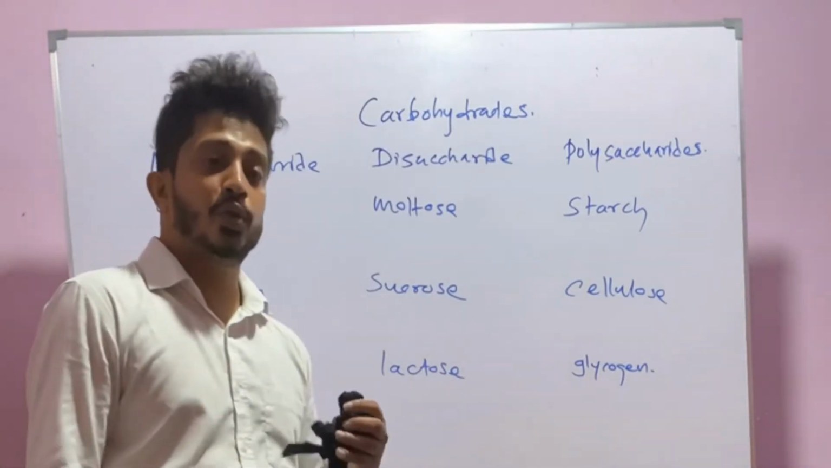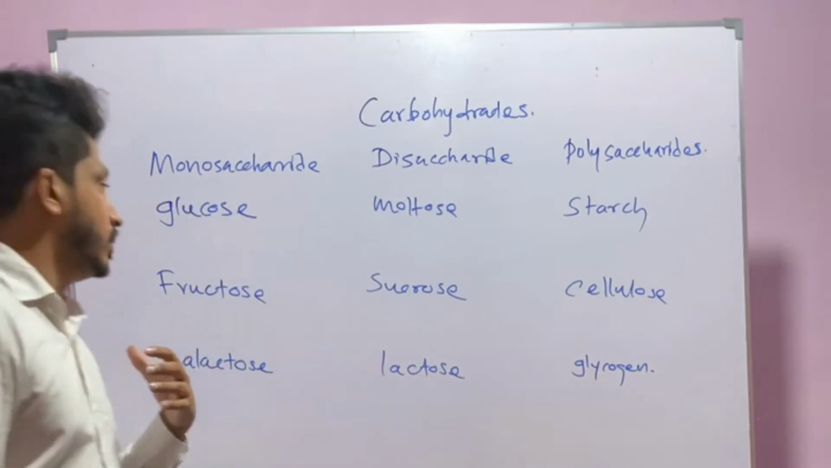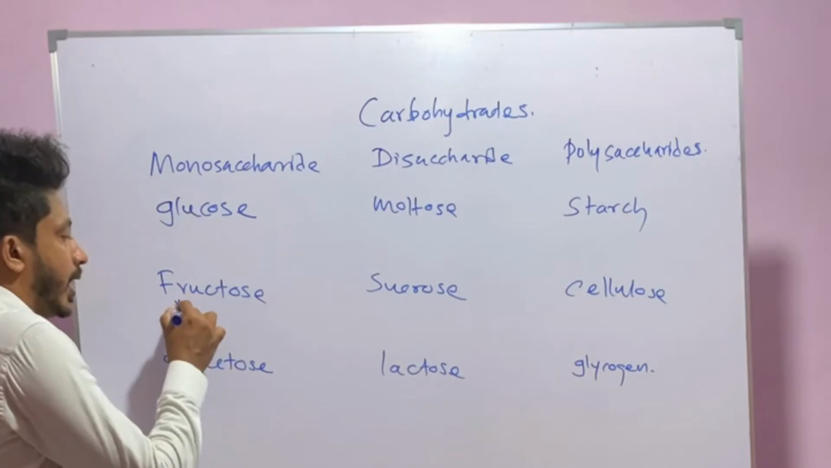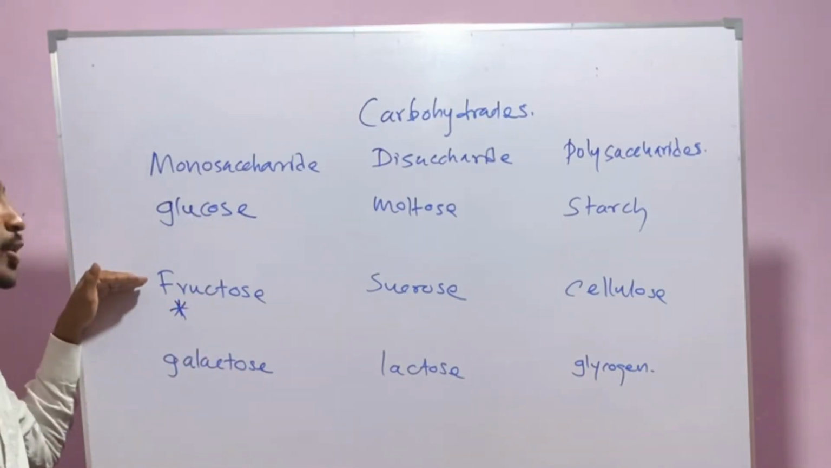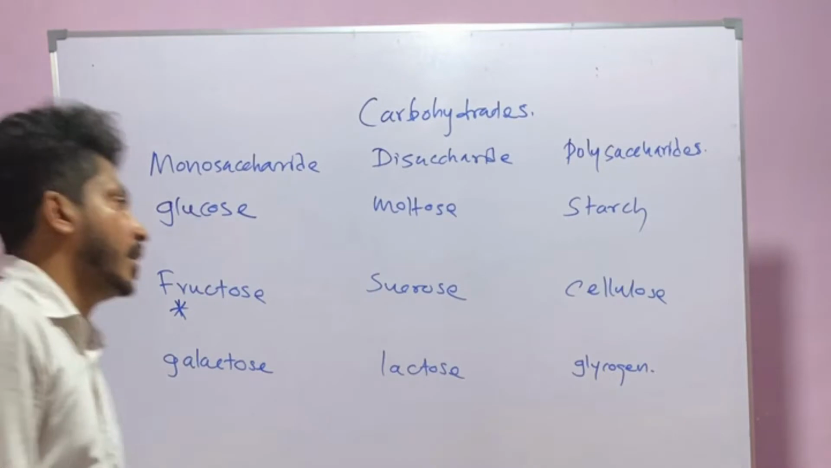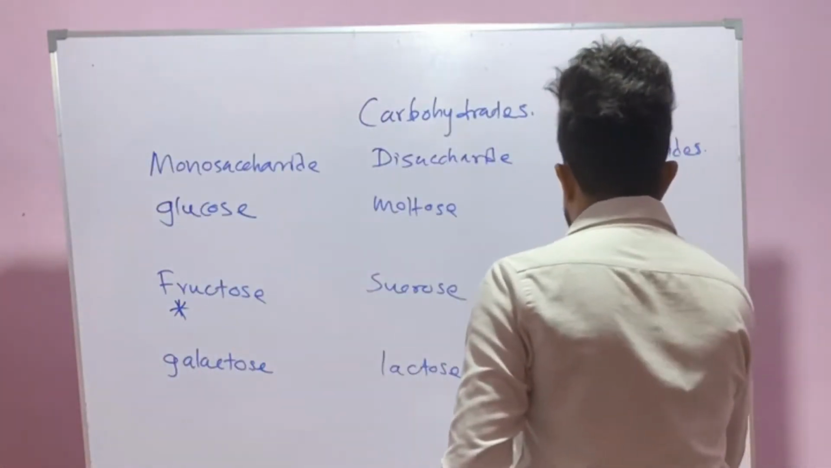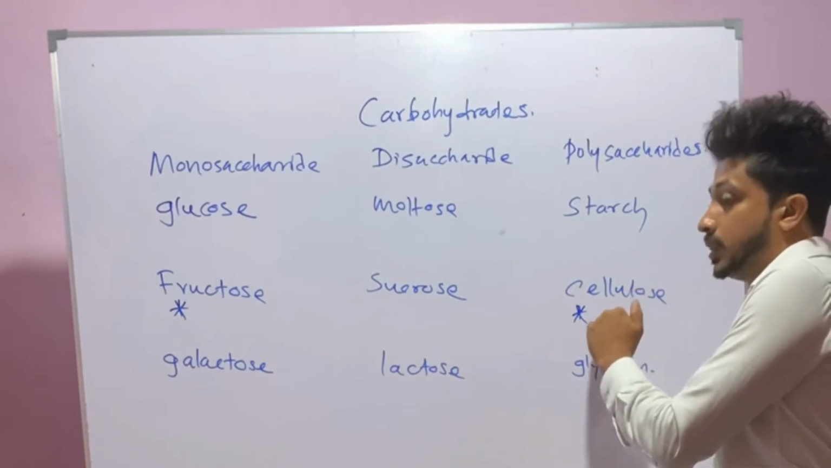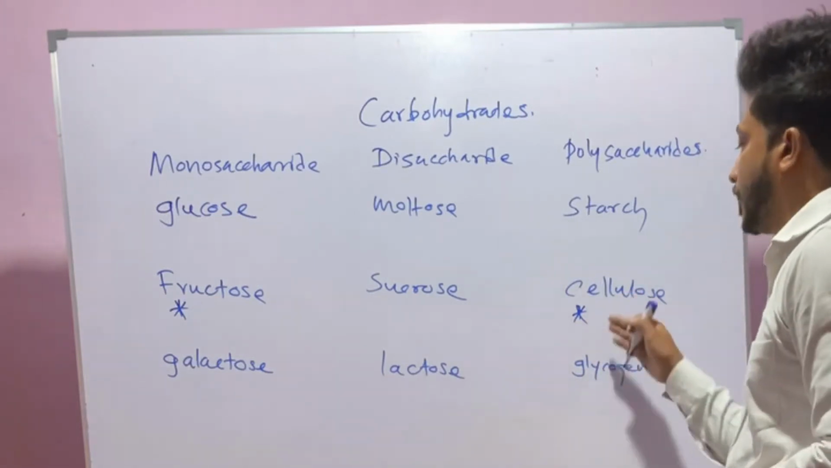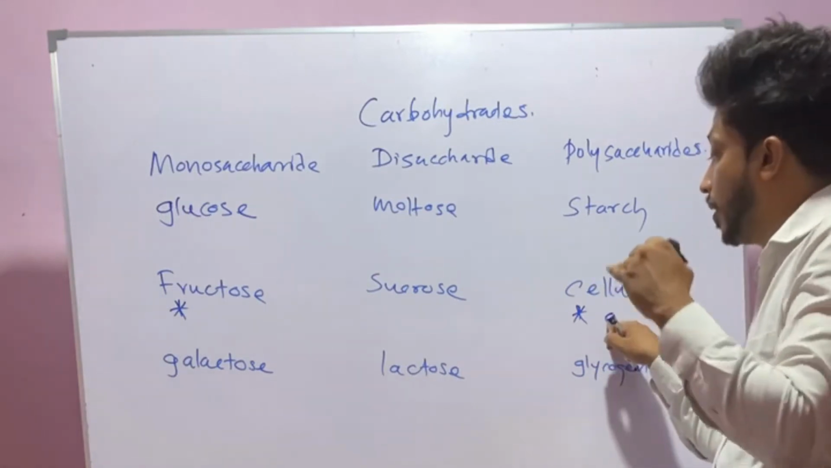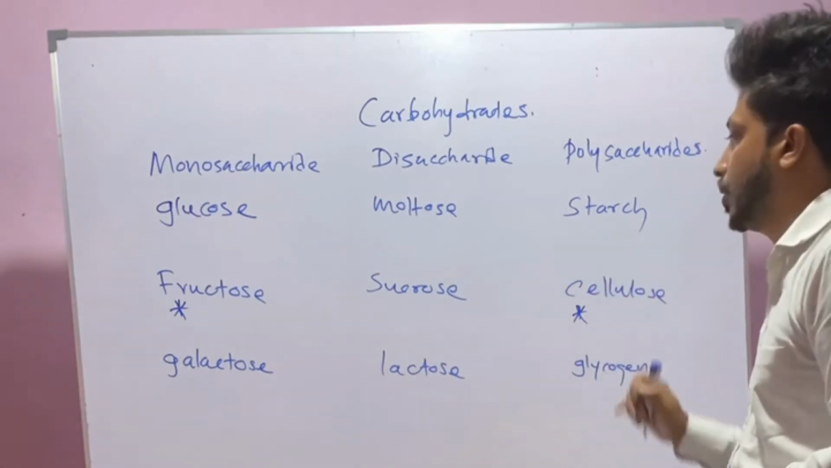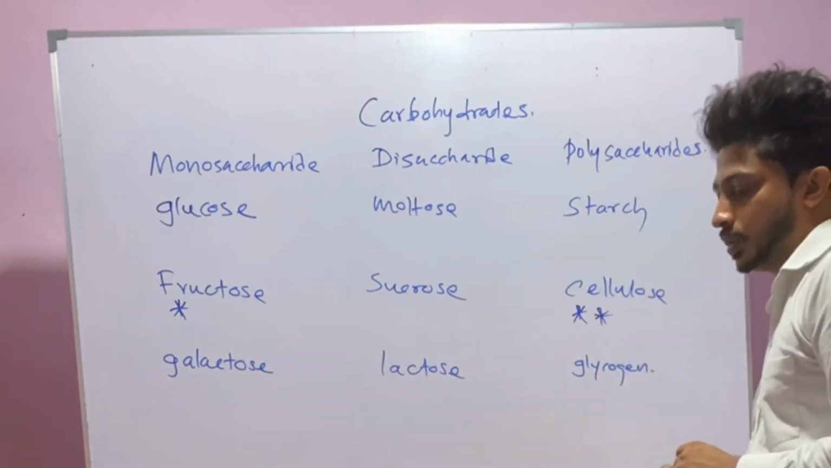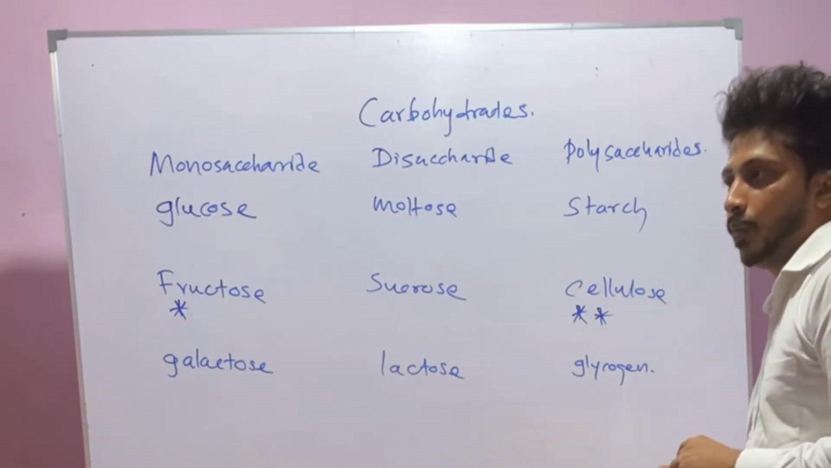So I am going to give you some special characteristics or properties of these carbohydrate types. So mark that one, this is the sweetest sugar. Cellulose is the most abundant carbohydrate. Cellulose is the most abundant carbohydrate type found in nature. Second, about cellulose, it does not have a nutritional value.